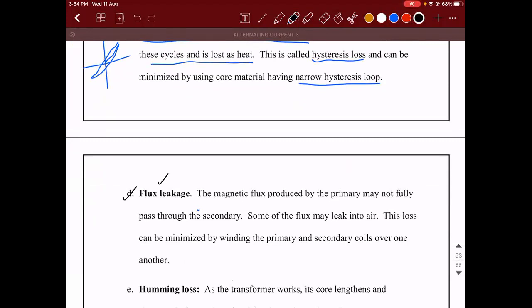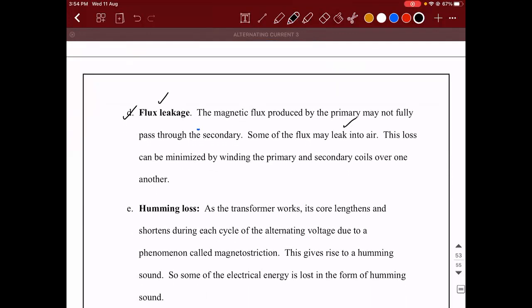The fourth kind of loss is flux leakage. It means the magnetic flux produced by the primary coil will not be completely linked to the secondary coil. So some of the flux, what will happen? It will be lost into the air, right? It will get leaked to the surroundings.